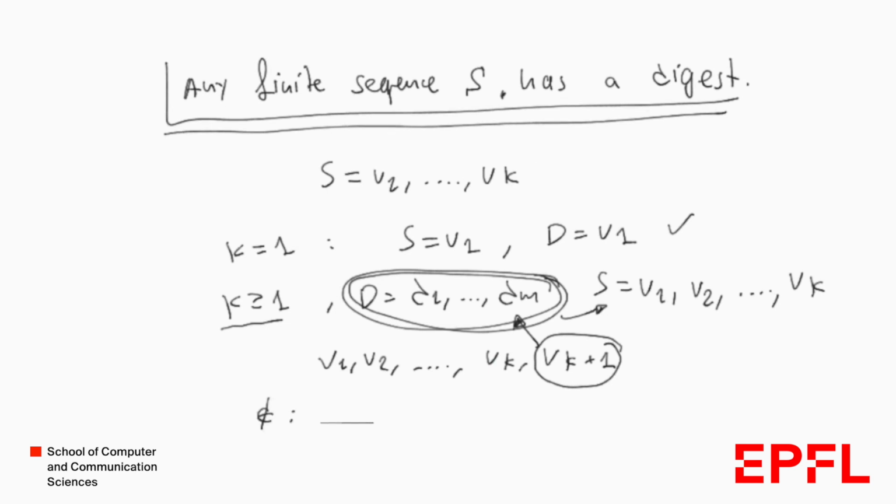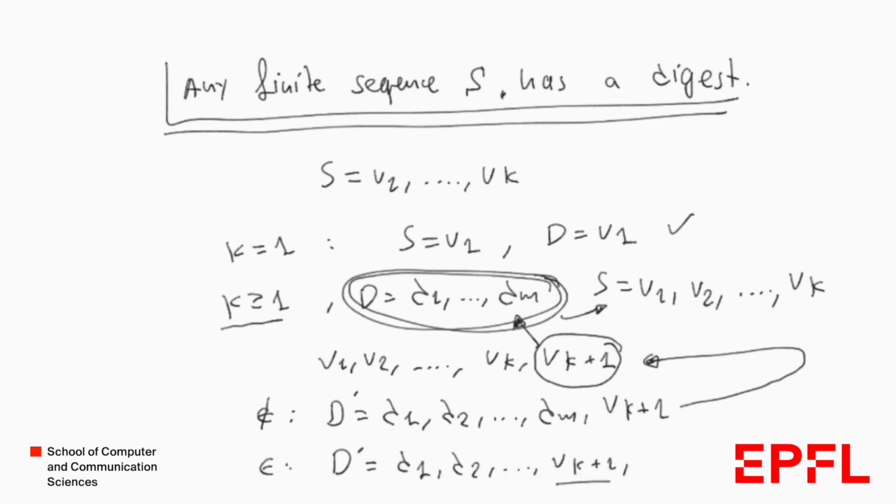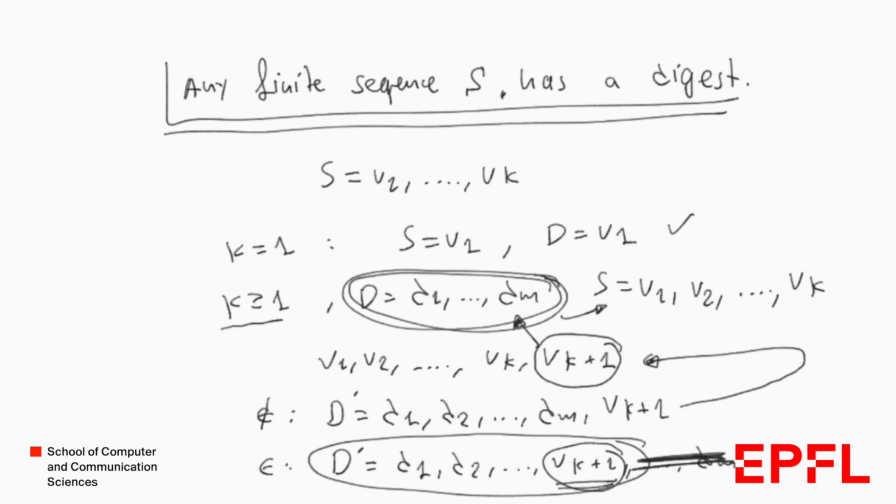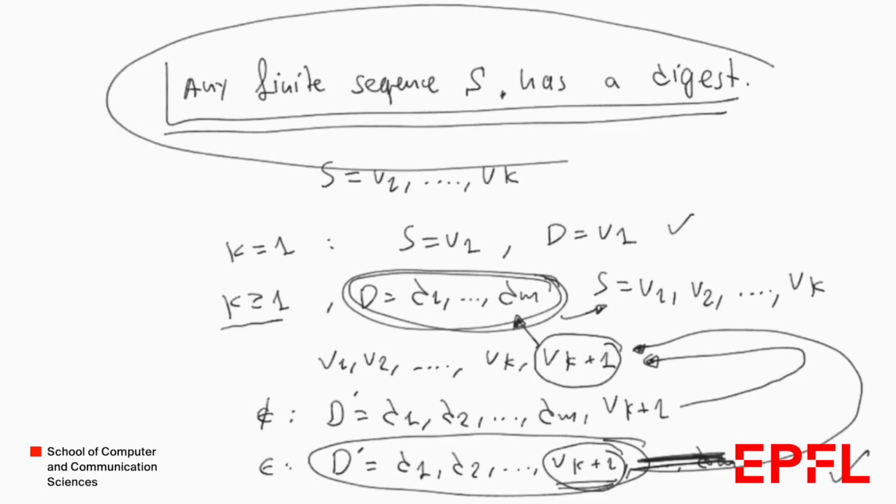If vk plus 1 is not contained in D, then we can have this to be the digest of this sequence. If it's contained in D, so some element in D is equal to vk plus 1, then we can exclude everything that appears after vk plus 1 in D, and this would be the digest of this sequence. So any finite sequence S has a digest.